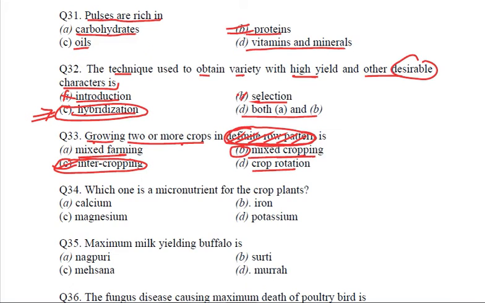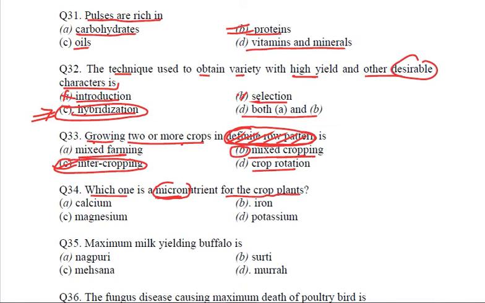Coming to the next question. Which one is a micronutrient for the crop plants? Micronutrients are the nutrients we know that are required by plants in small quantities.